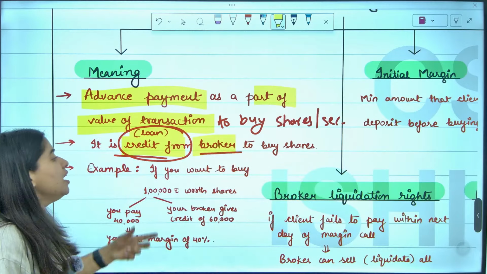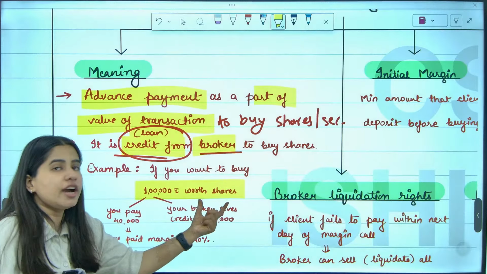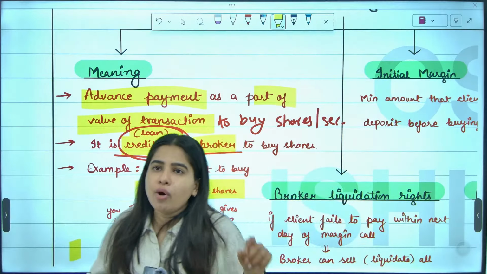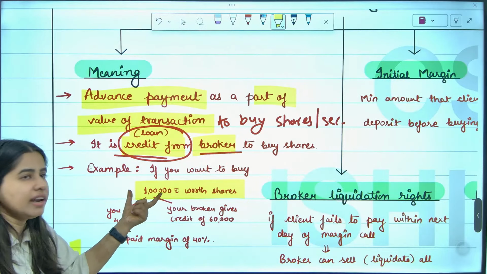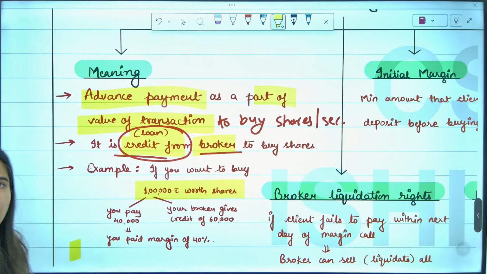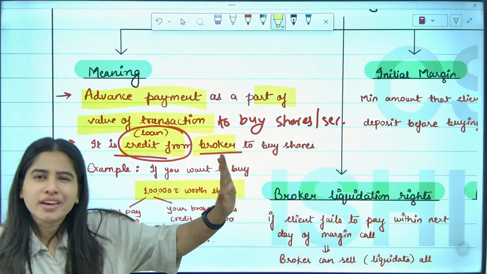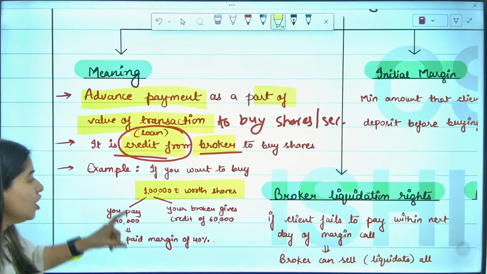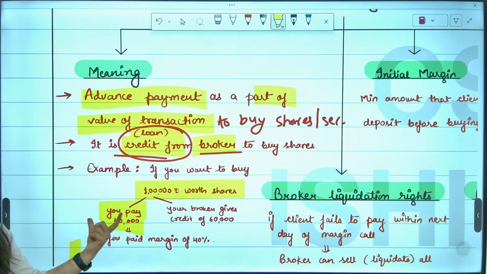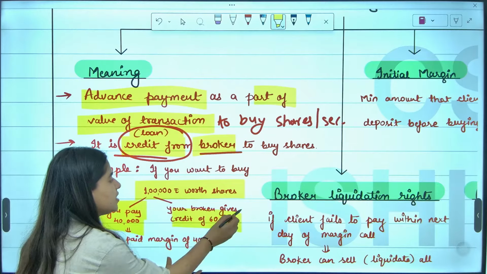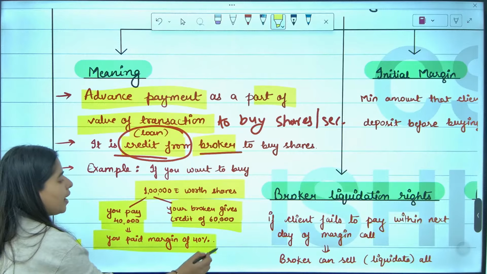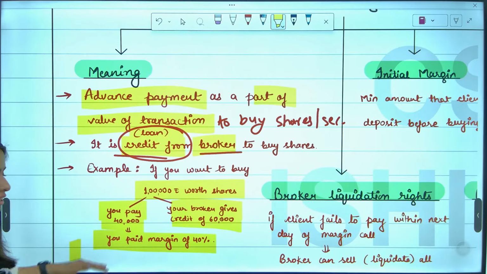For example, let's say I want to buy shares worth rupees 1 lakh, but I don't have 1 lakh right now. I have only 40,000. So my broker will say, okay, you pay only 40,000, 60,000 I will give you as a loan. In that particular case, my margin is 40%.